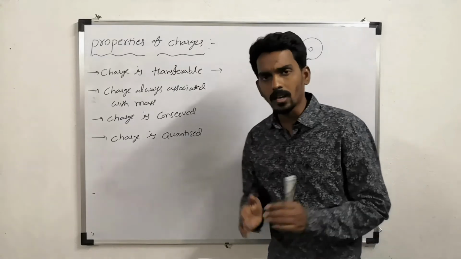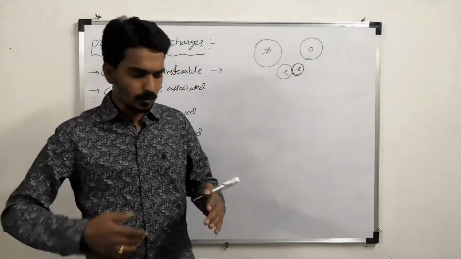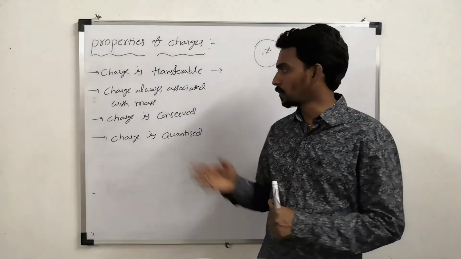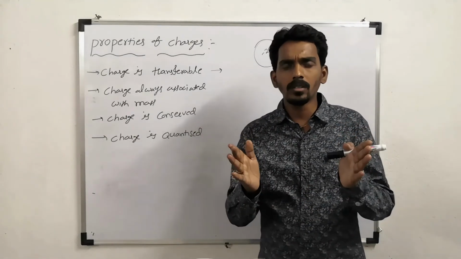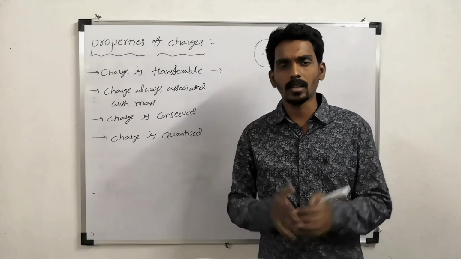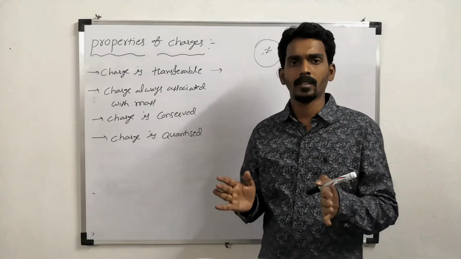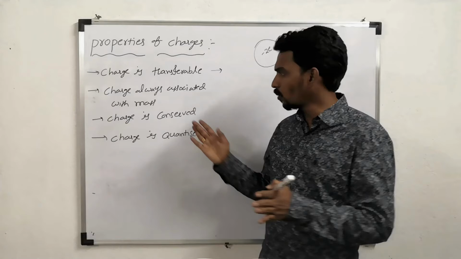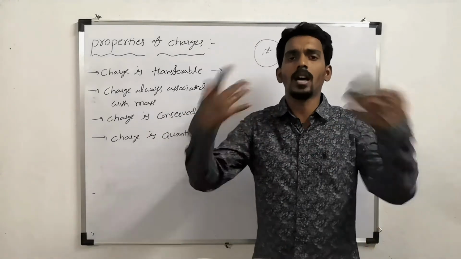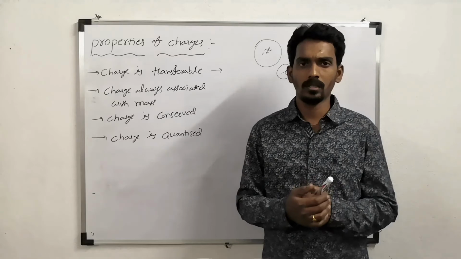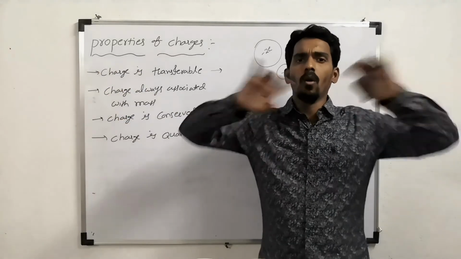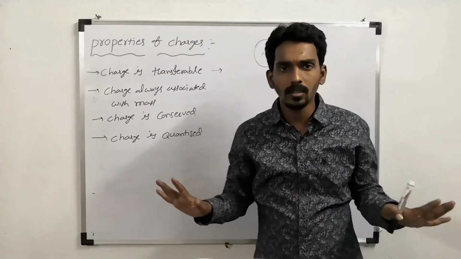And the third one is charge is conserved. Of course, we studied this word conservation many times, especially in physics. What is the meaning of conservation? Conservation means remains constant, something which doesn't change. So what remains constant? Charge. Whose charge remains constant? That is the question. That means the total charge existing, the whole charge, always remains constant.